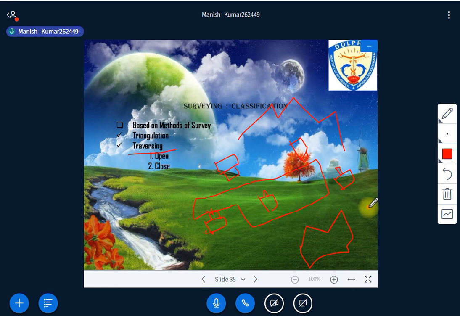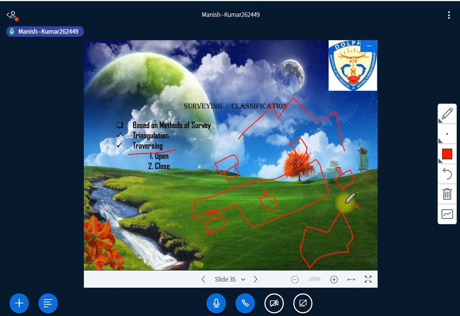decided to follow, and you have the intention to collect the data whatever comes into your path, right? So you are collecting all the data from the left and right. What is there on the left of your path? Maybe one small pond, and on the right one farm, something like that, right? So that is called traversing. That's why it's called a circuit of survey line, because the path that you have selected acts as a survey line, because you are observing all the information that is available there. Is it clear? That is traversing.